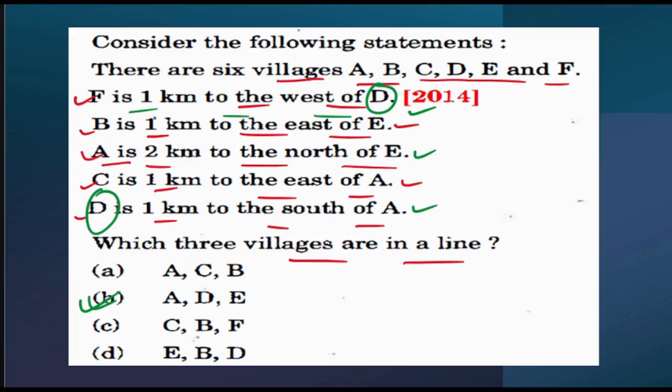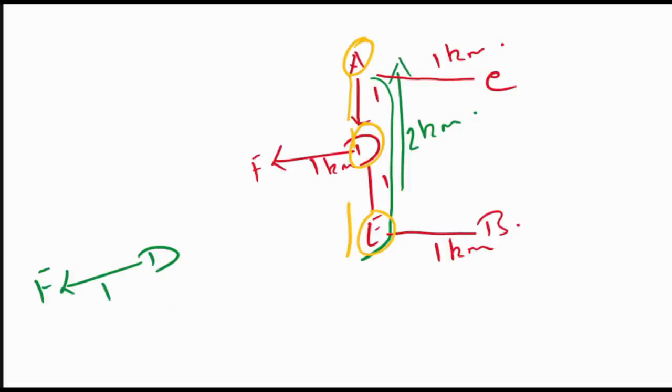Okay. Next is, where is D? Is D there anywhere else out of these 5 statements? Yes, D is over here. That means D is 1 kilometer to the south of A.